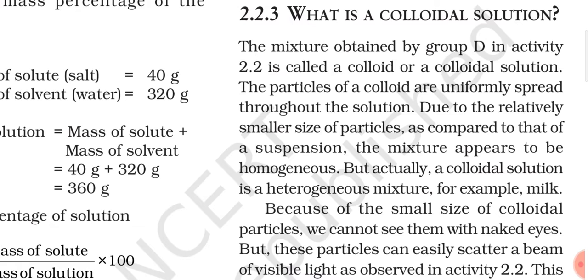The first example you can take for this is milk. We know that milk is a colloidal solution, and this milk appears to us as a homogeneous mixture, but it is not homogeneous in nature. So let us recall some of the components of milk. The major component is water, then some fat molecules, some minerals and protein particles. So different components are there.